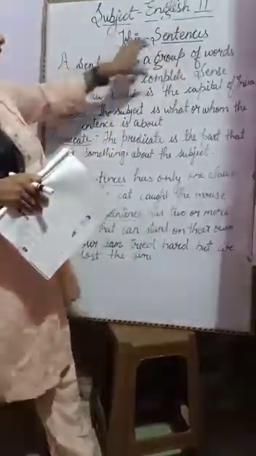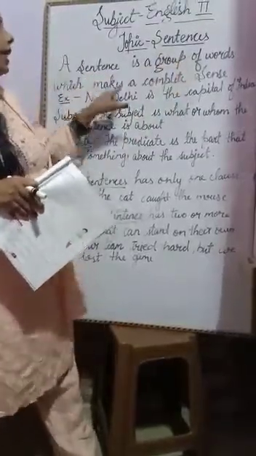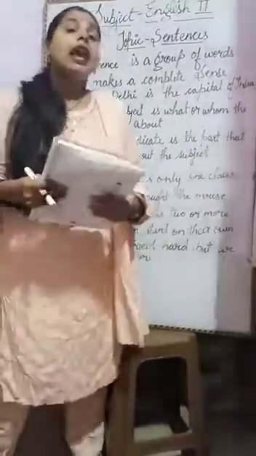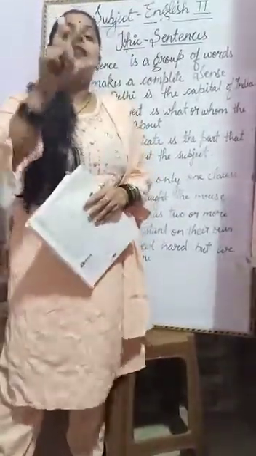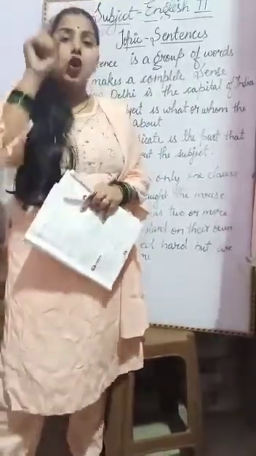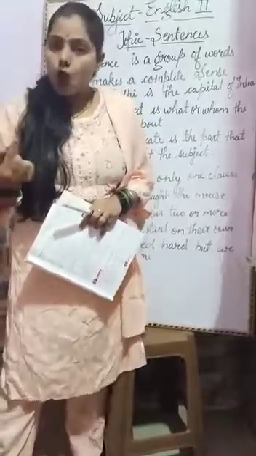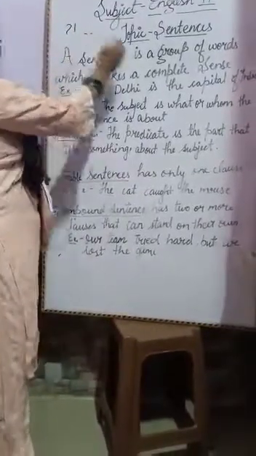So this is the proper definition of a sentence. You also have to remember that a sentence always starts with a capital letter and ends with a full stop, question mark, exclamation mark, etc.